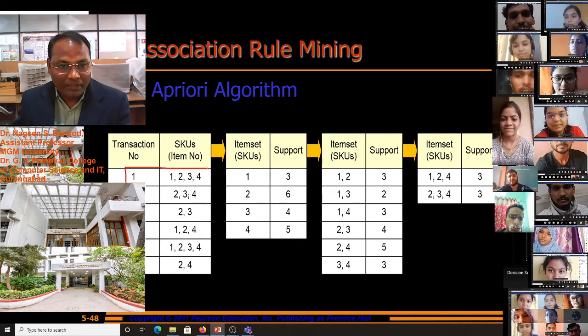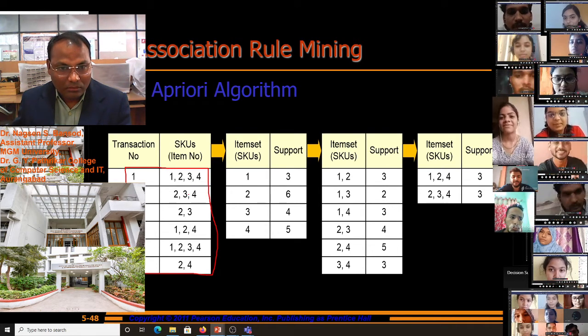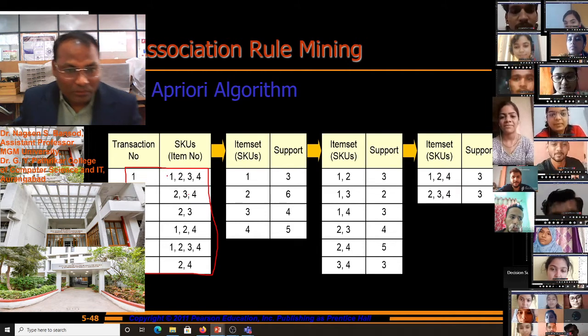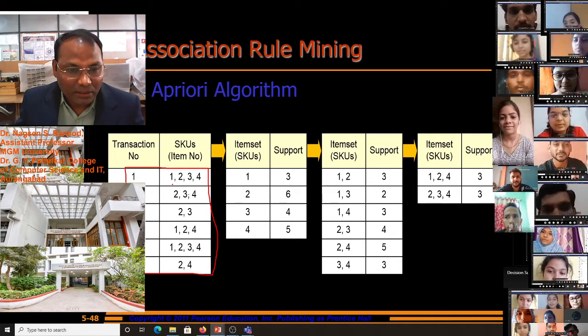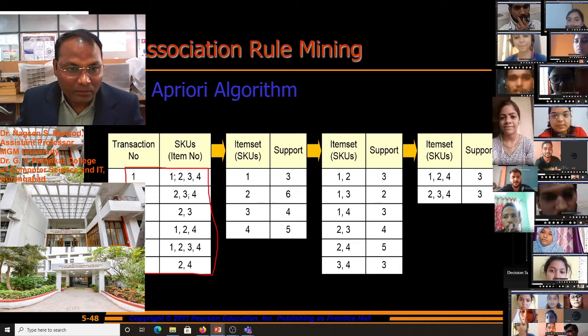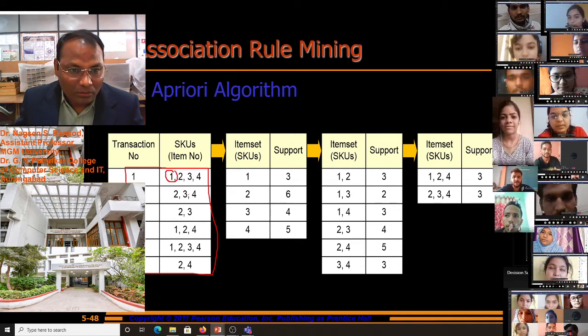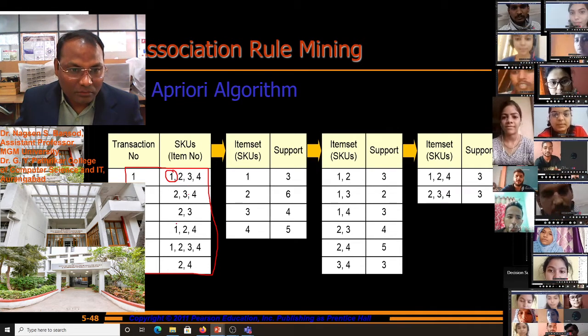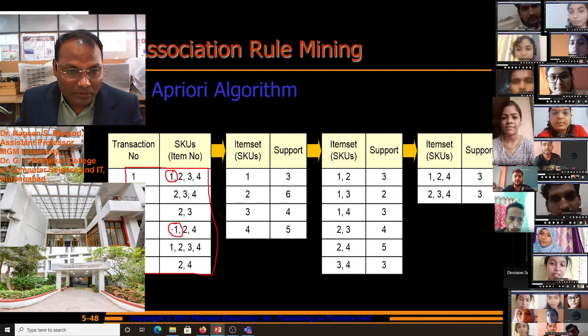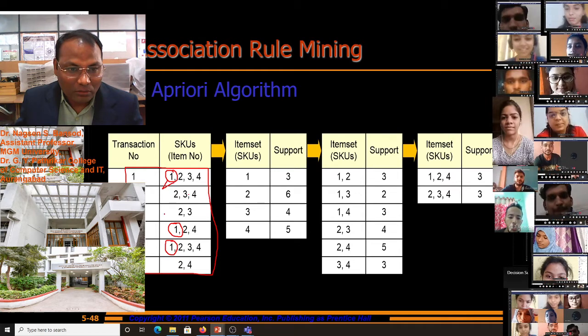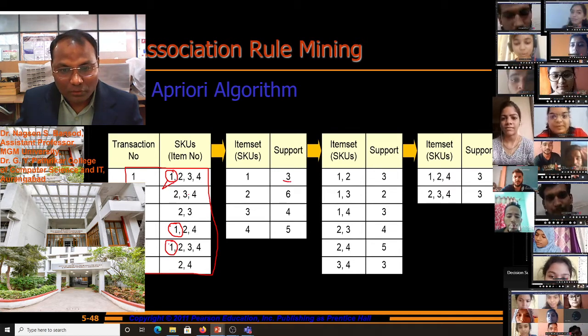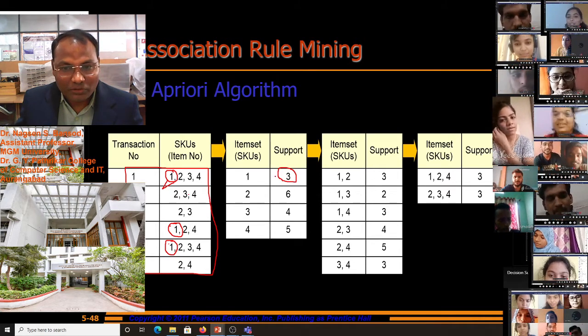Now we are finding from this table the support for one transaction. How many supports are there for one item? For one atom there are 3 supports, 1, 2 and 3. So here the 3 supports is written.